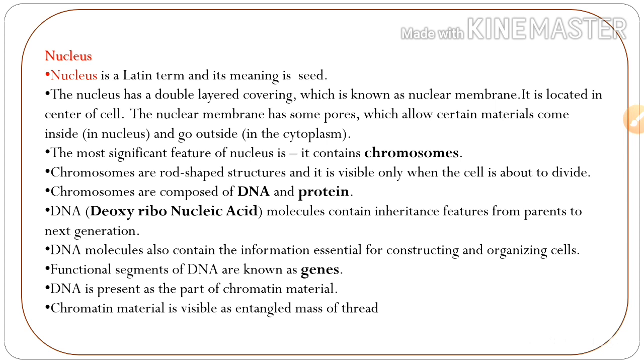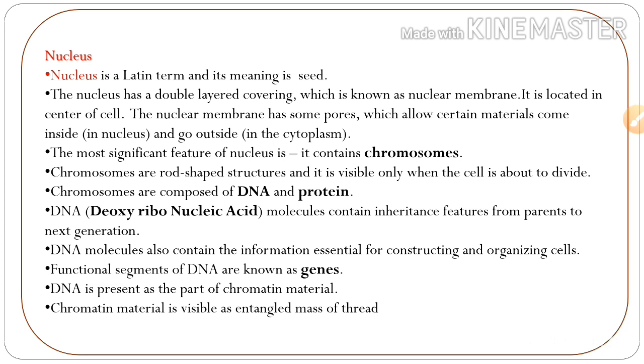Second one is the nucleus. Nucleus is a Latin term and its meaning is seed. The nucleus has a double-layered covering known as the nuclear membrane. It is located in the center of the cell. The nuclear membrane has some pores which allow certain materials to come inside and go outside.